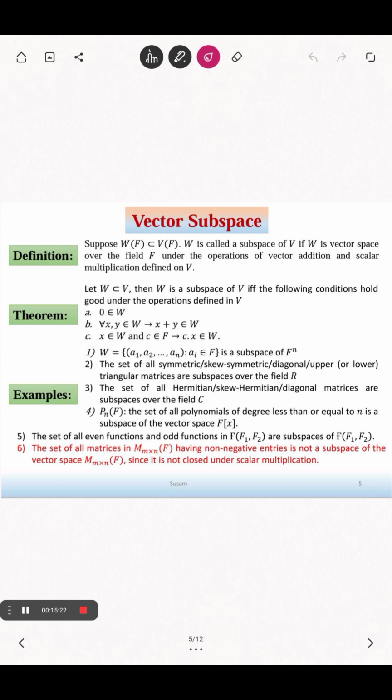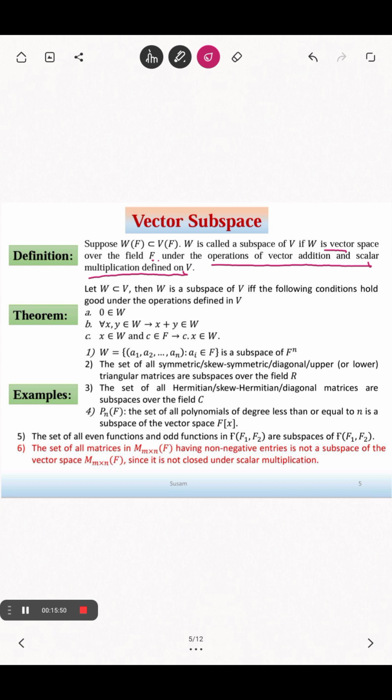Subspace means a subset of some given space. The definition is like this: a non-empty subset W over the field F is a subspace of V over the field F if W is a vector space over the field F under the operations of addition and scalar multiplication defined on V.